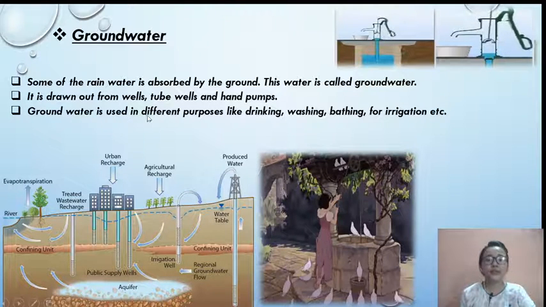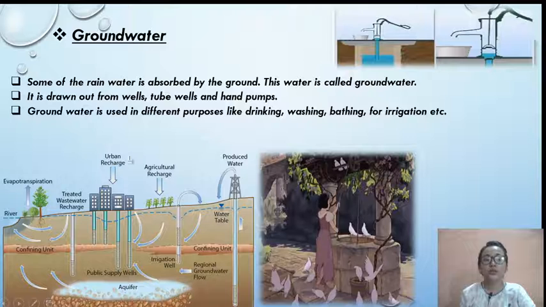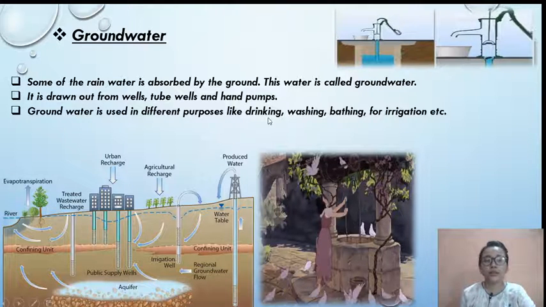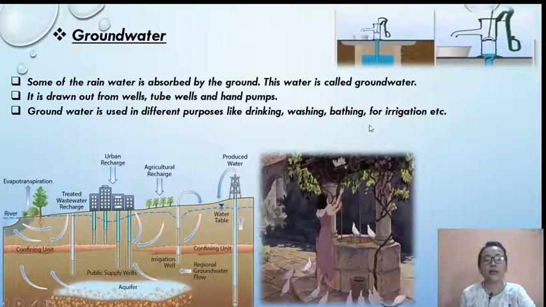Groundwater is used for different purposes. So the groundwater is used for what? For different purposes. What are they? Like drinking, washing, bathing, and for irrigation, etc.